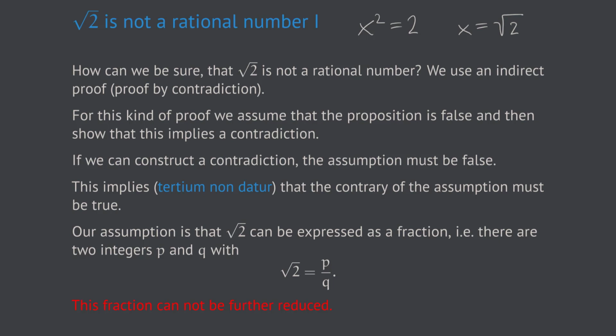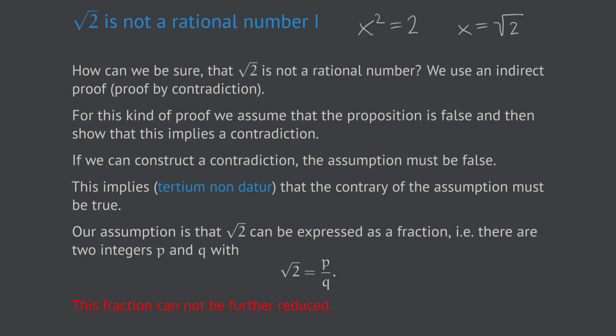And it's a common procedure in mathematics to only start with very little information about something new and step by step collect more information and properties. While collecting these properties, we carefully make sure that we only exploit that little bit of information we already know, that x squared equals 2. Now remember, we want to prove that the square root of 2 is not a rational number. How can we be sure about this?